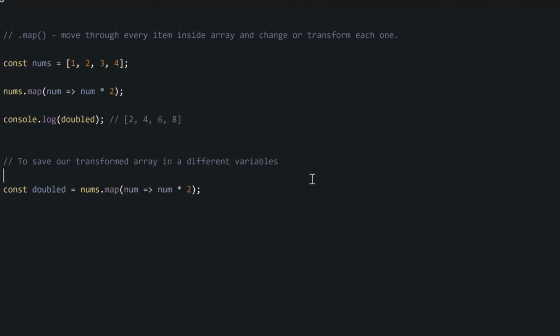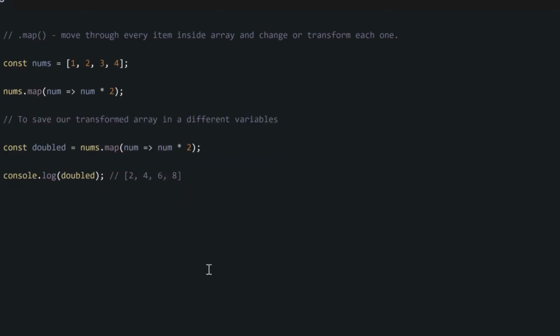These methods, we are going to look at them one by one. The first one we will examine now is dot map. Dot map moves through every item inside an array, and it transforms each one of the items inside the array. After it is done transforming all of them, it will return them as a new array. If you save it inside another variable, it will not touch the original array. The original array will still be there, but the new transformation will give us the values so that we can store them inside another variable and then use that one too.